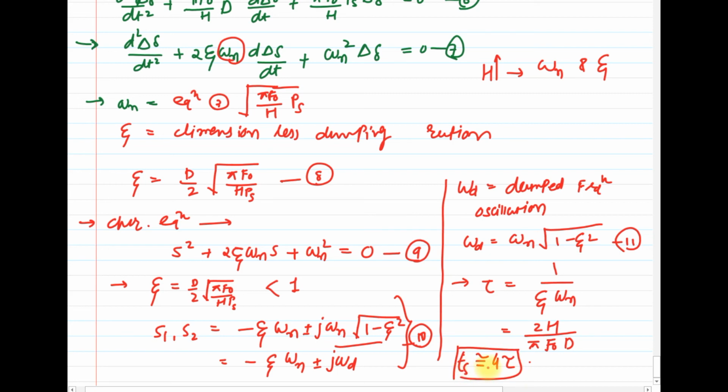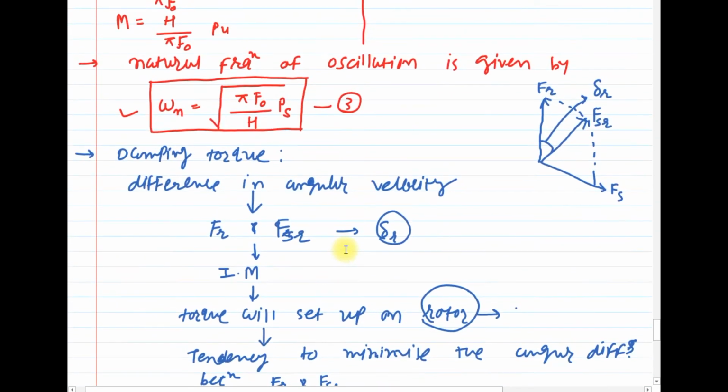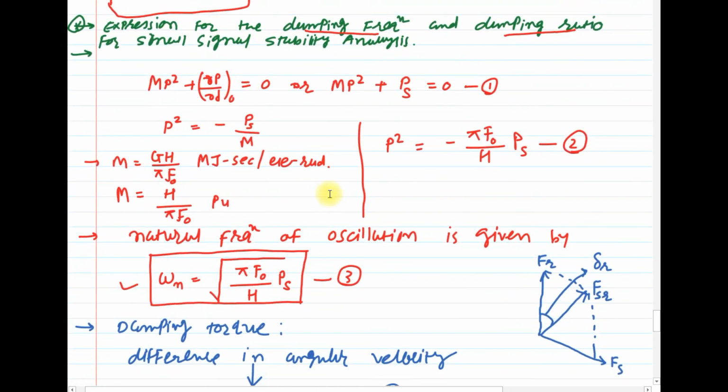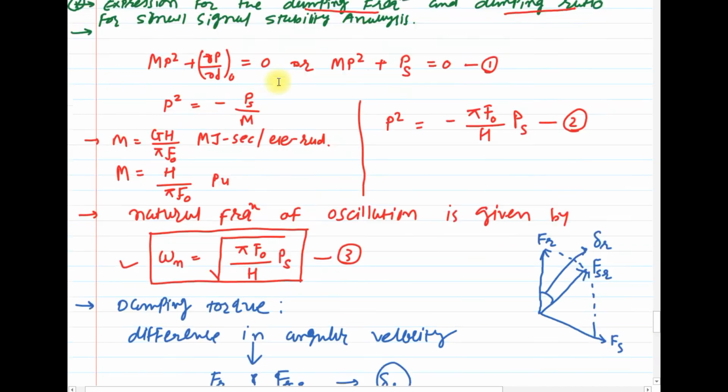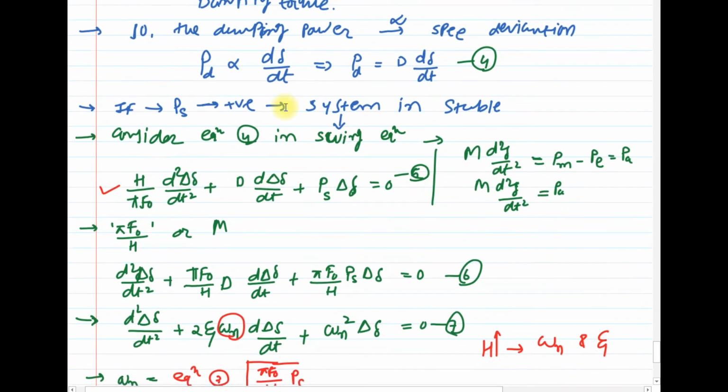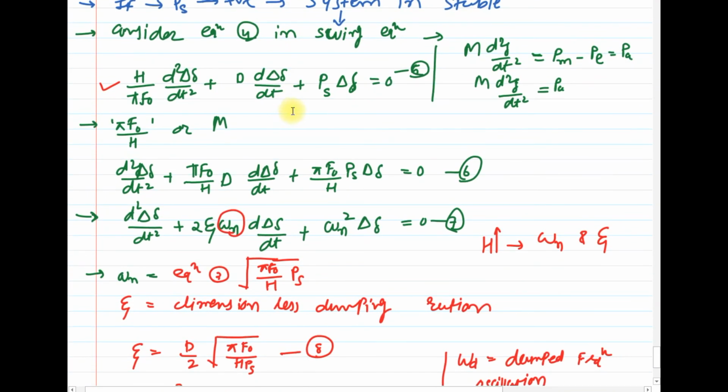Clear? These equations are useful to calculate examples for small signal stability.